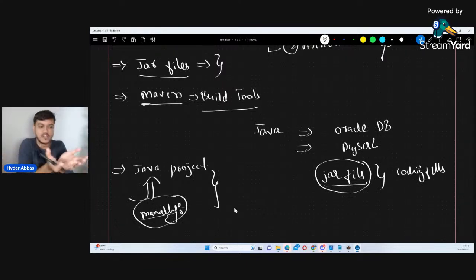Those files I have to add into my project. Making sense, my dear friends? So what can we do about that? These things we have to do manually, or not just that, many other things are there whenever you're developing the project which you have to do manually. To reduce our burden, to make our life simple,